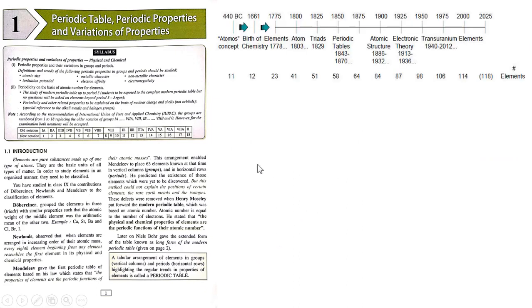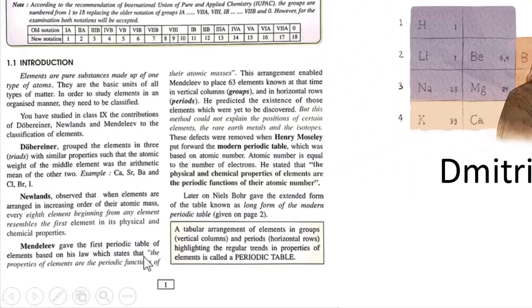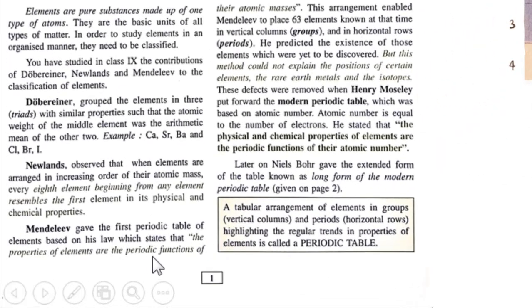But with time, as the number of elements kept on growing and growing, different scientists came up with the ideas of classifying them based on the triads. Some of them started classifying them based on the octaves and so on and so forth. It was later on Mendeleev who gave us the first periodic table of the elements based on his law, which states that the properties of the elements are periodic functions of their atomic masses.